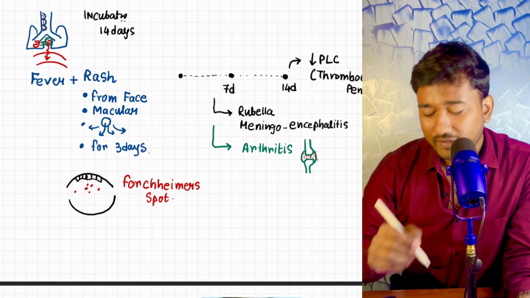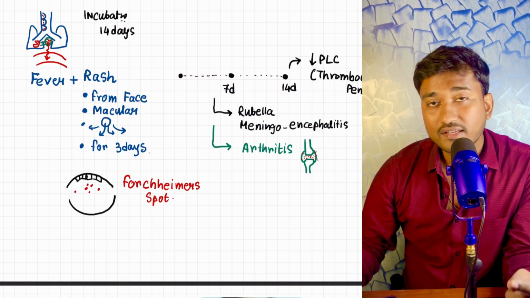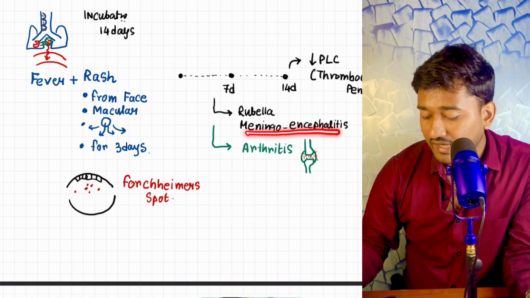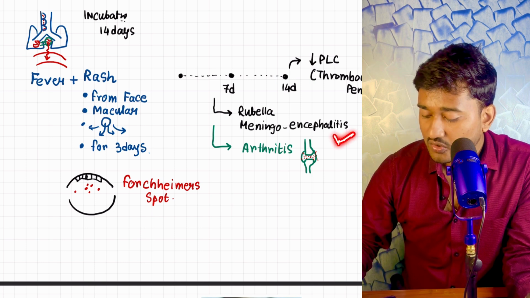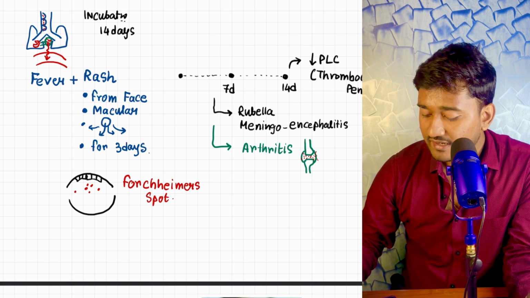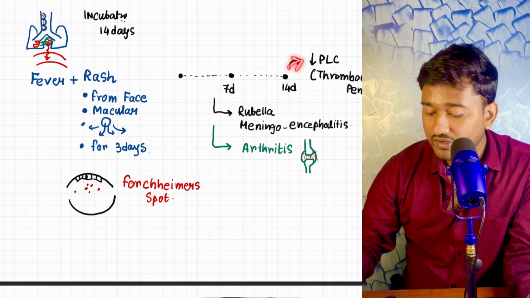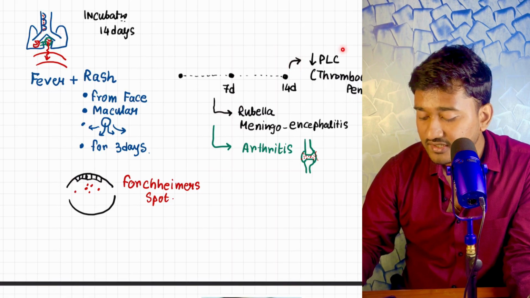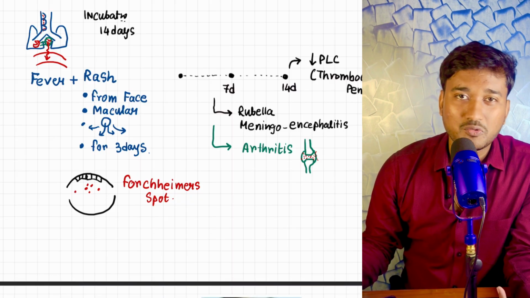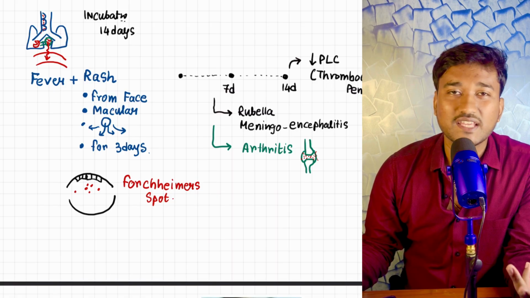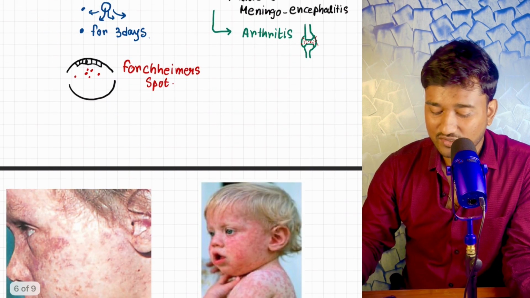Some complications can be seen. Within 7 days of onset, it can cause meningoencephalitis, only seen in immunocompromised children. In adults, it can cause arthritis, which also happens within 7 days. But after 14 days, another complication, thrombocytopenia, that is reduced platelet count, could be seen. That's all about rubella, and you need not treat anything for this. If there is fever, you can give oral paracetamol as well as oral hydration. No other treatment.